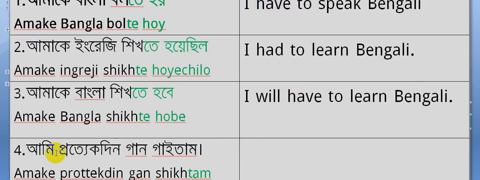So next, আমি প্রত্যেকদিন গান গাইতাম. That means this is a past habitual fact, a repeated action in the past. That's why in English you have to use "used to." So what is the sign of "used to" in Bengali? That is "tam." "Tam" means "used to."